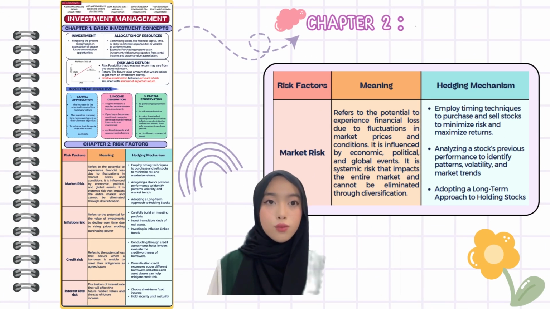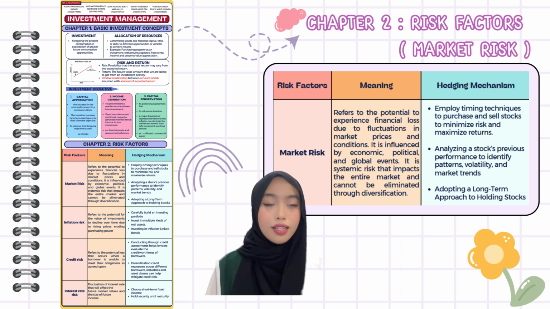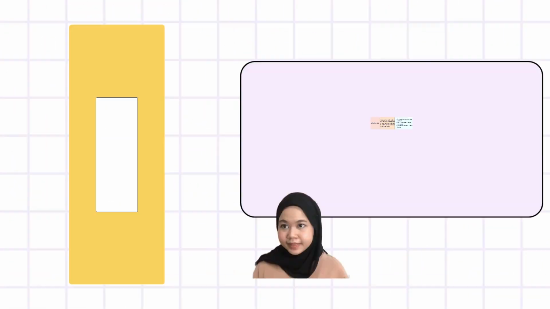My name is Nazurah binti Shukri. The first risk factor is market risk, which means the possibility of losing money due to changes in market price. These changes are often caused by political, economic, or global events that affect the entire market. One of the hedging mechanisms is the timing technique. Buy and sell stock at the right time to reduce losses and increase profits. For example, selling your stock before a predicted market crash.